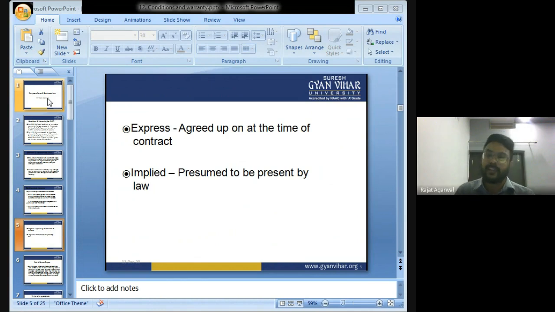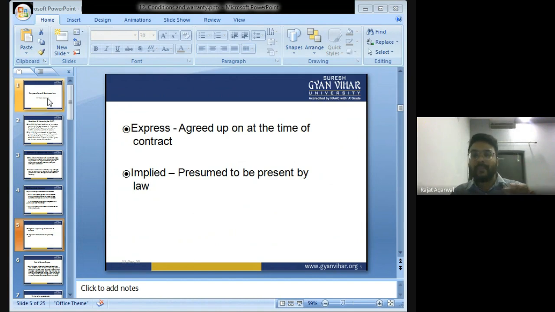What is an implied condition? Implied conditions are all those conditions which are presumed to be present by law. They need not be said. For example, I went to a shopkeeper to purchase an iPhone. I paid the money and he has given me the iPhone. Now, when I am making calls from the iPhone, the iPhone is unable to make any call. It is a presumed condition that a phone is taken to make calls.